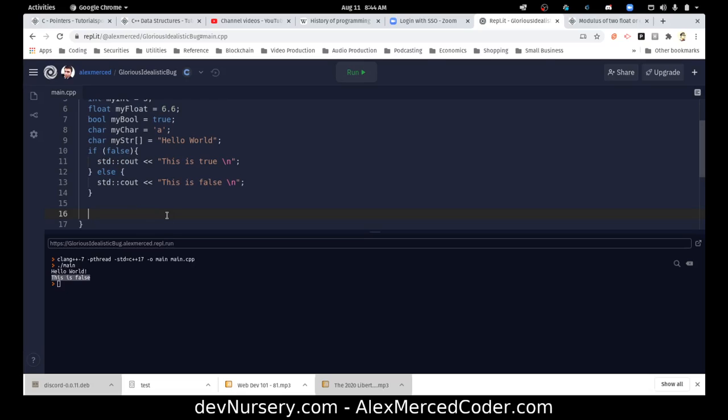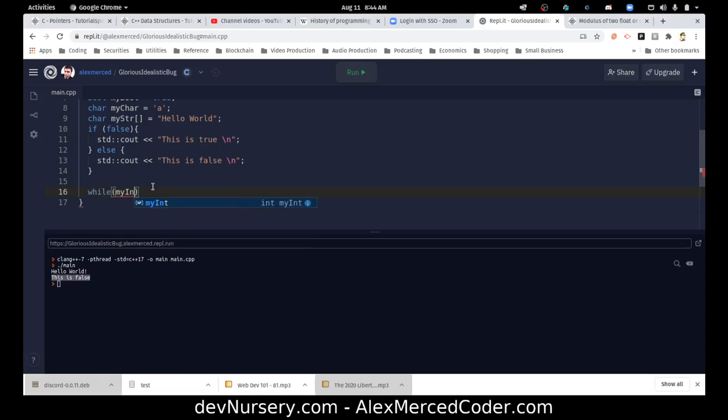And then you got loops, same as before. So what's my integer at? My int is 5, so we'll do while my int is less than 10, we will count, and I'm going to assume interpolation works the same way. So we'll say my int is percentage digits. It's interesting, it's not in parentheses, so I don't know if this will work. So we have to do it this way.